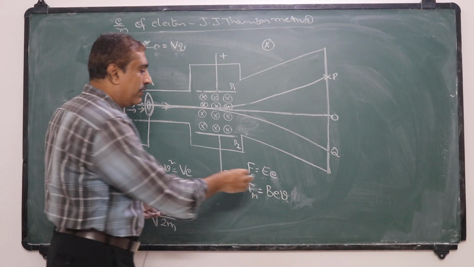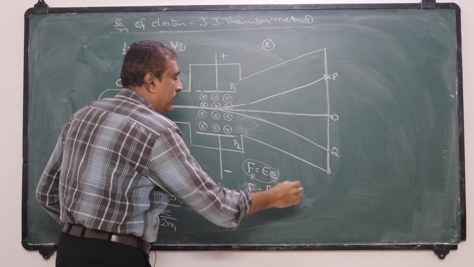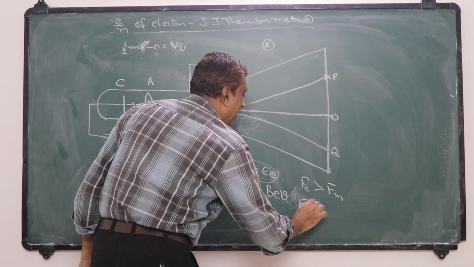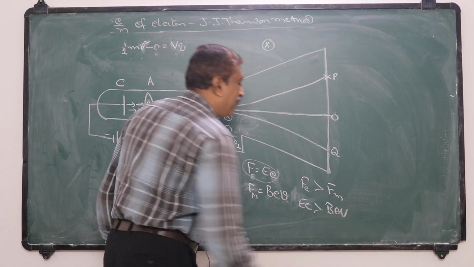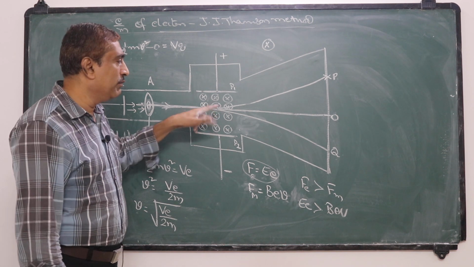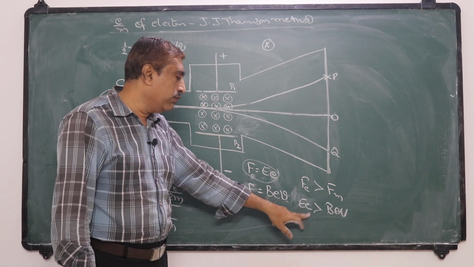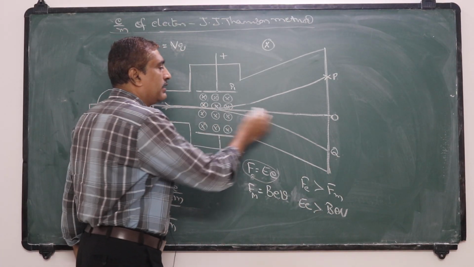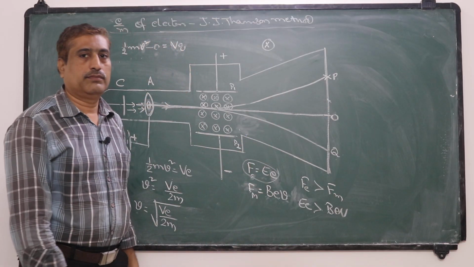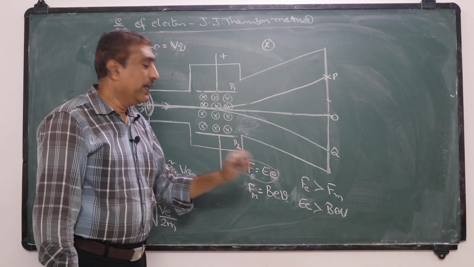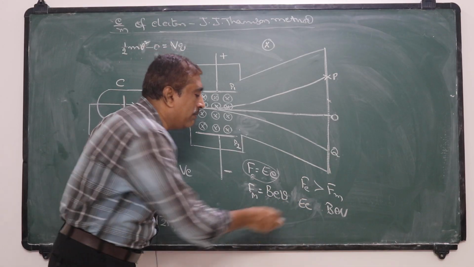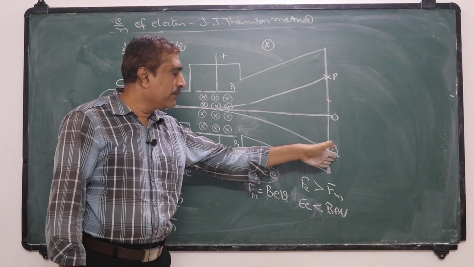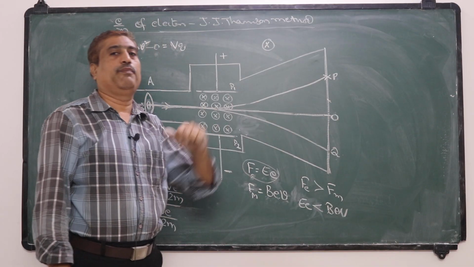If the force due to the electric field is greater than the force due to the magnetic field, that means eE is greater than BeV, then the electrons are deflected at another point above O. If the force due to the magnetic field is greater than the force due to the electric field, the electrons are deflected towards Q, that means any point below O.